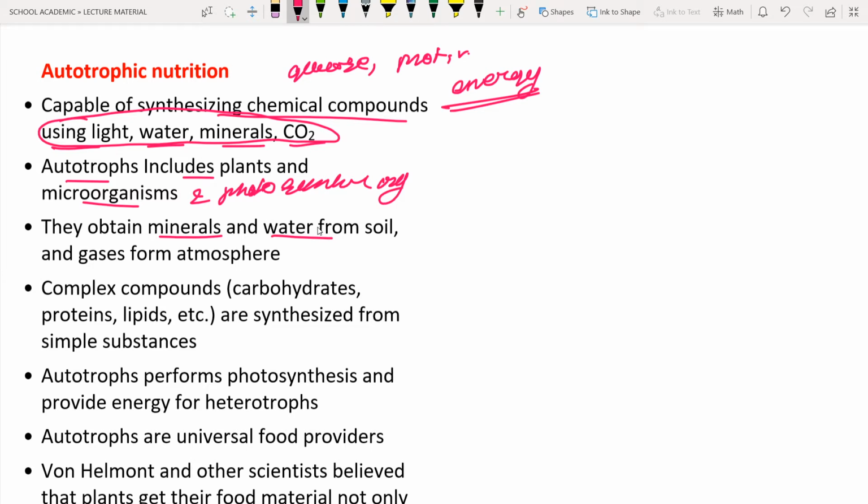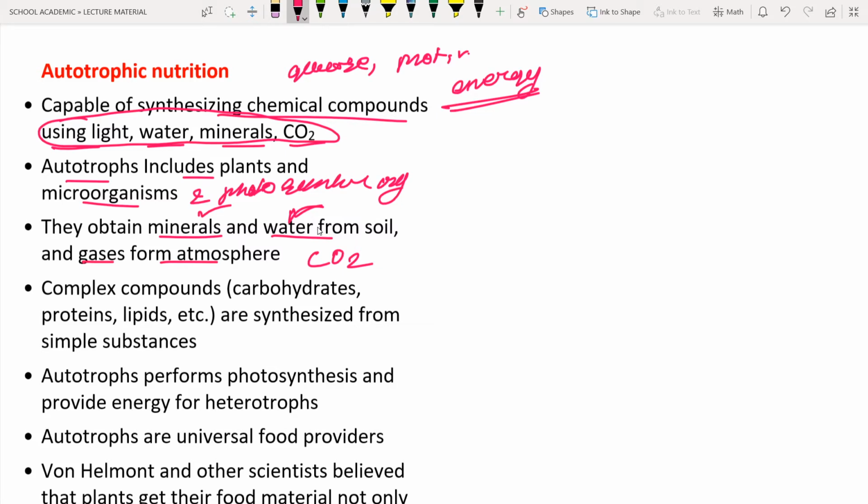Not only minerals but also water. The roots absorb water and minerals from the soil, and the leaves absorb gases from the atmosphere. Which gas? Carbon dioxide. Carbon dioxide is absorbed by the leaves, and by this process they perform photosynthesis.